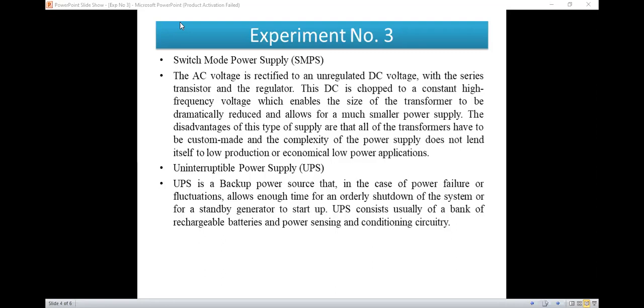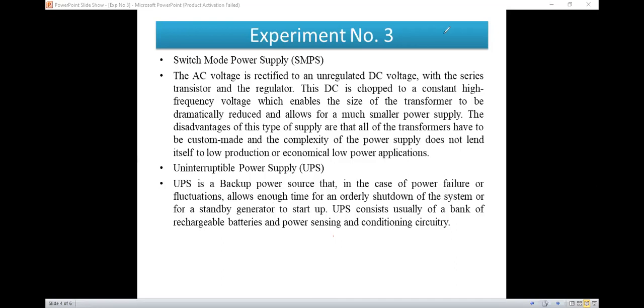So the power sensing is important, whether the supply is present or whether the supply is absent or fails. That means power sensing and the conditioning circuitry are required in the case of UPS, that is uninterrupted power supply. So this is one of the types of power supply.